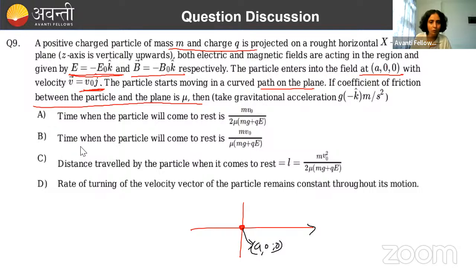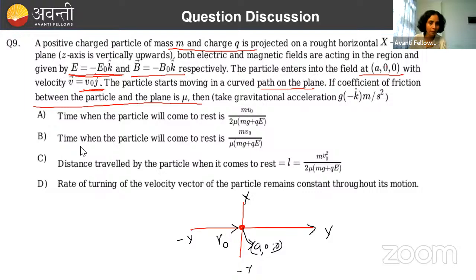So let me take this as the y axis. This is minus y axis, this is x, and this is minus x, and z will be perpendicular to this plane, right? So what I'm going to do now, this particle is initially in which direction it has velocity? Y direction, v naught velocity.